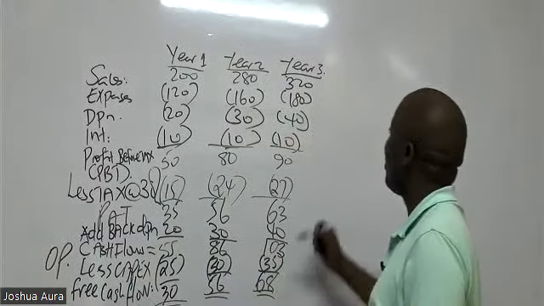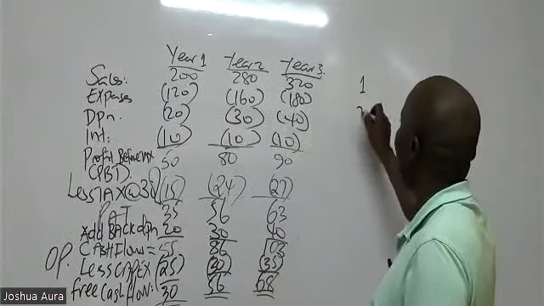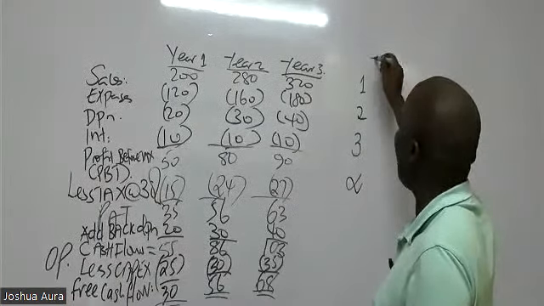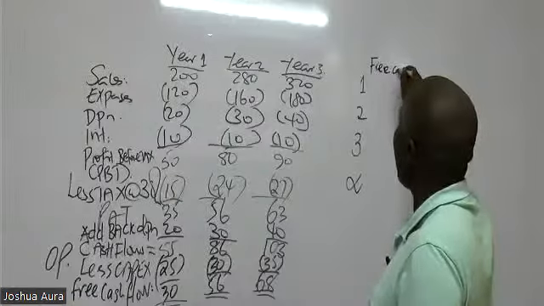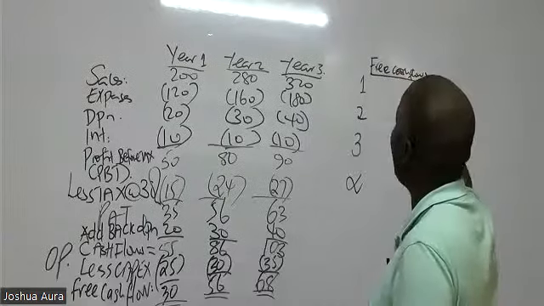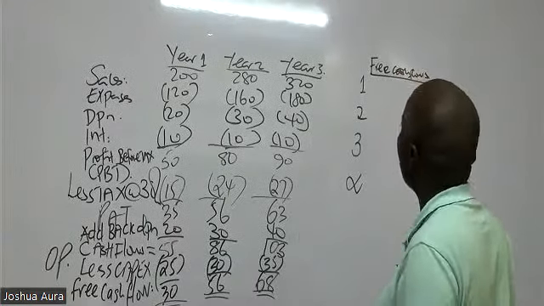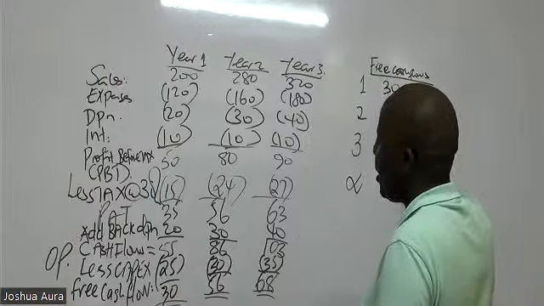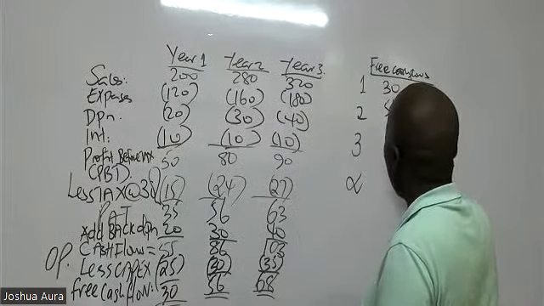Free cash flows are the ones we use for valuation purposes. For valuing target companies, we shall be using free cash flows. So we have 30, 56, and then we have 68.